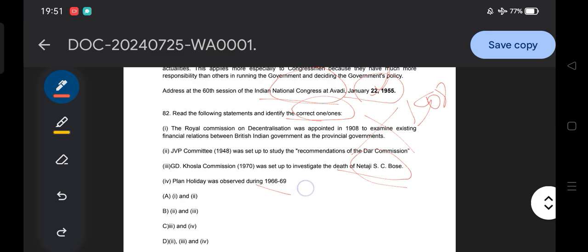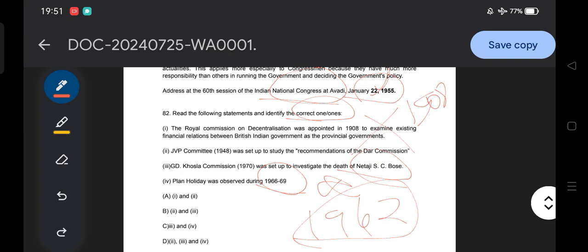The plan holiday was observed during 66 to 69. It is obviously correct: after the 1962 India-China war, the third five-year plan failed. The India-China war prevailed at that time, along with different problems, and the death of our first Prime Minister.